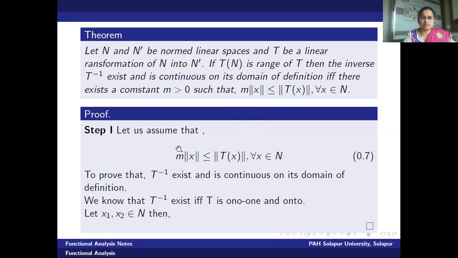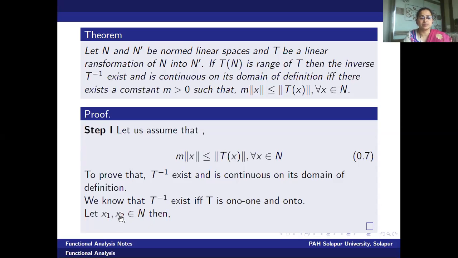In the first part, we will assume that m norm of x is less than or equals to norm of T of x for all x in N. And our job is to prove the inverse exists and is continuous on its corresponding domain. But what we know, for any mapping T, its inverse exists if and only if the mapping is 1-1 and onto. Therefore, let us try to check whether the mapping T is 1-1 and onto or not.